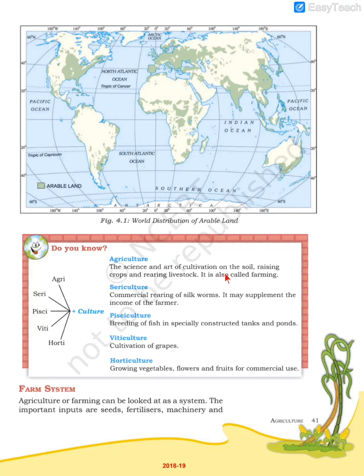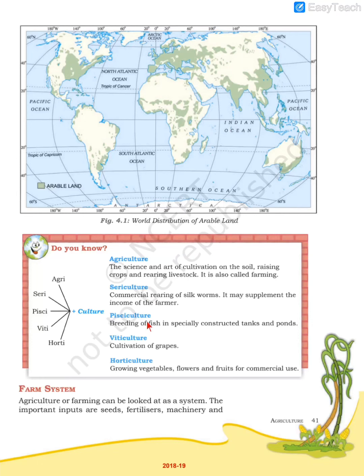If you do gardening at your house also, you see that it requires a lot of science and also an art. You have to water the plants, then decide what kind of fertilizer will be given, then you raise the plants, the weeding, cutting, everything is done. So that is why it is a science and art. That is called agriculture.